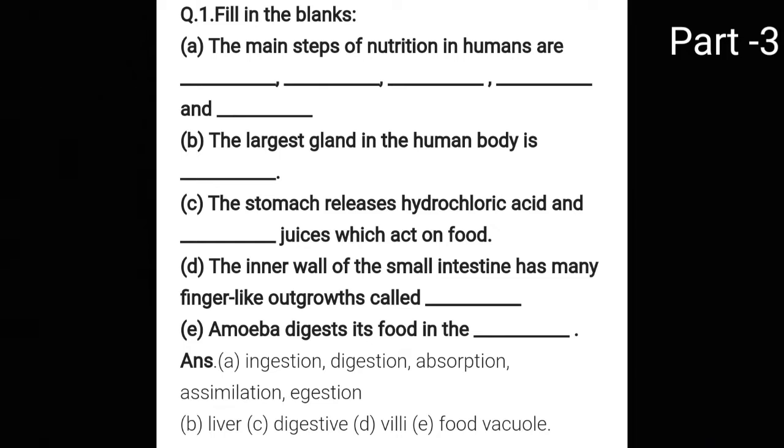Now next is, amoeba digests its food in the dash. So amoeba is a unicellular organism, and after engulfing the food material, the digestion of food takes place in the food vacuole. So your answer will be food vacuole.